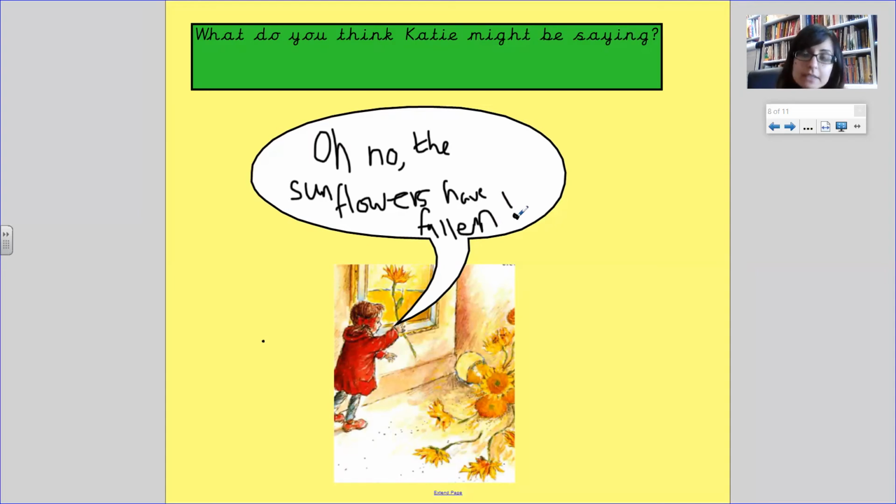You don't always need one. You don't always need a question mark or an exclamation mark. Sometimes it might just be a sentence. So in this one, she's a bit panicked. Do you remember? She's a bit panicked. She's a bit terrified, thinking, the sunflowers have fallen. So we say, oh no, the sunflowers have fallen.